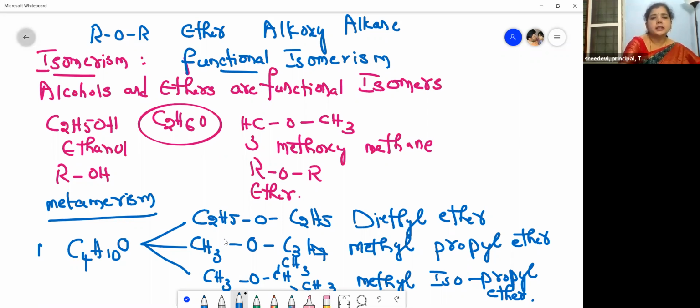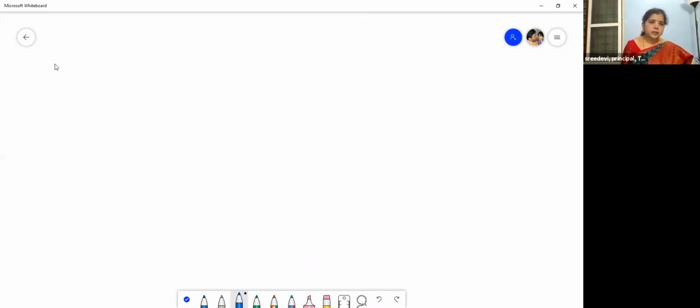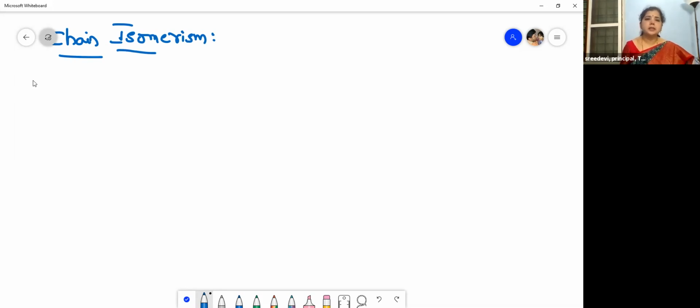So now let us move to the next type of isomerism. This is chain isomerism. The compounds which have the same molecular formula but differ in the carbon skeleton, that is the carbon chain, are called chain isomers, and the phenomenon is known as chain isomerism. Iso means same. Let us take an example. C5H12O is the compound which I am taking here. I will write the chain isomers for this.